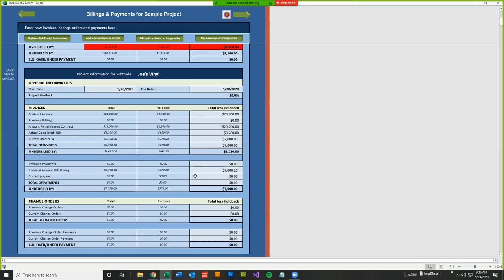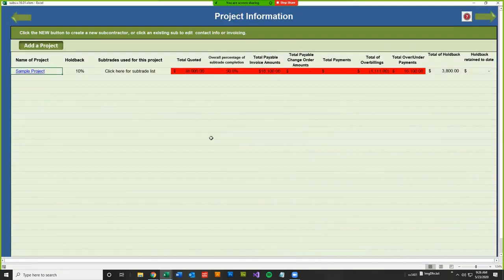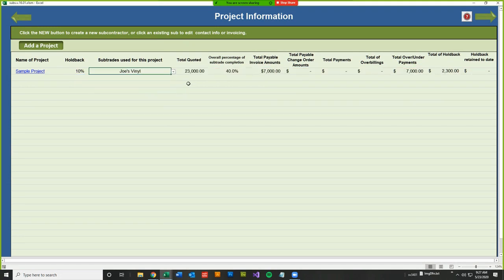So let's look at how that looks on the summary sheet. I'm going to click the forward arrow. And we go back to projects summary. We see it's still colored red because Tony's Concrete has still overbilled us. But if we click on the drop-down menu and look at Joe's Vinyl, it will give us the information for Joe's Vinyl. The total quote is $23,000. We're 40% complete. Total payable invoice amounts are $7,000 so far. No change orders. So we see that there's $7,000 owing. We haven't paid that $7,000 invoice yet, so we have $7,000 owing.